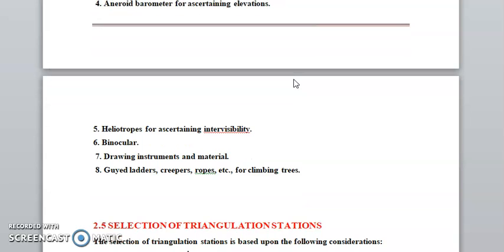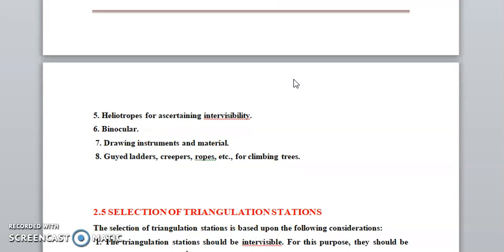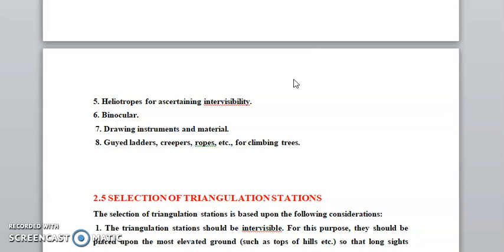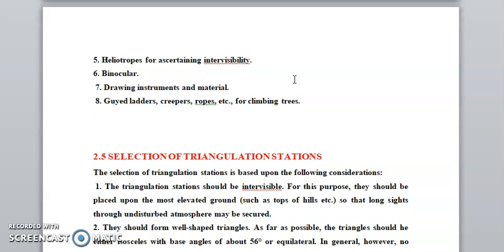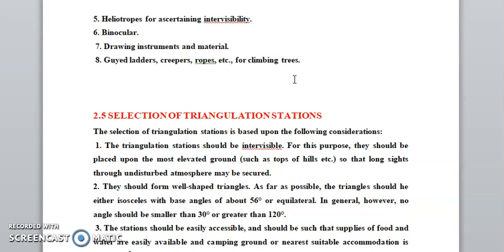Selection of the triangulation stations. The selection depends upon the following basic points. The triangulation stations should be intervisible. For this purpose, they should be placed on the most elevated ground, such as the top of a hill. They should form well-shaped triangles. Stations should be easily accessible.